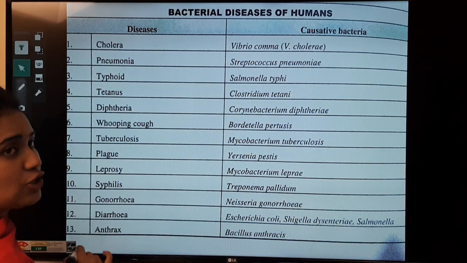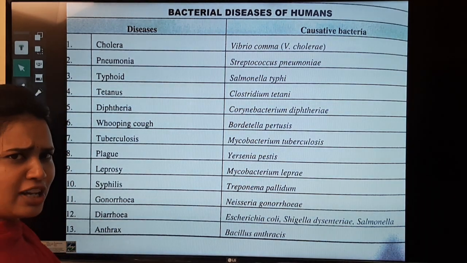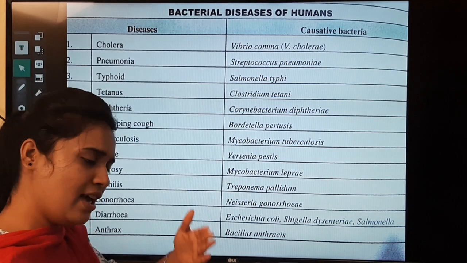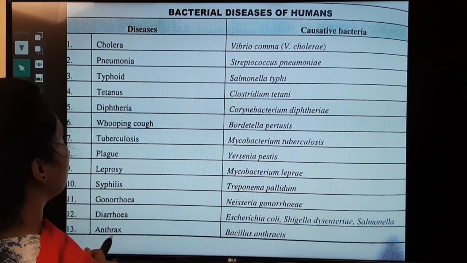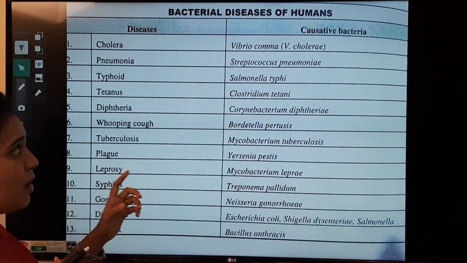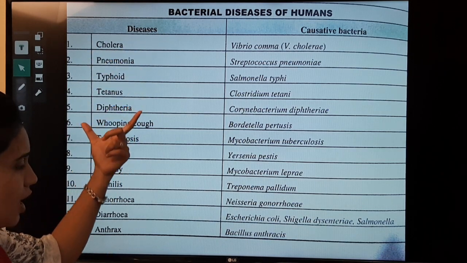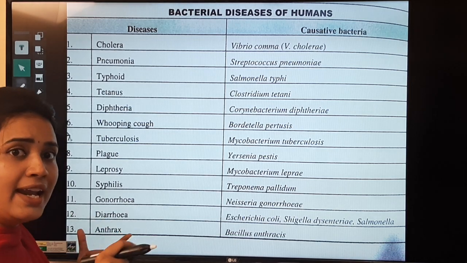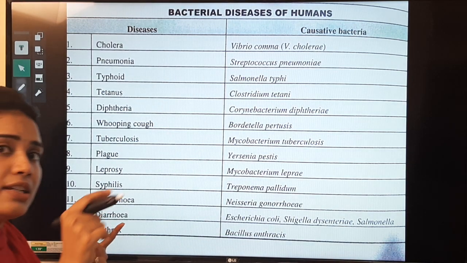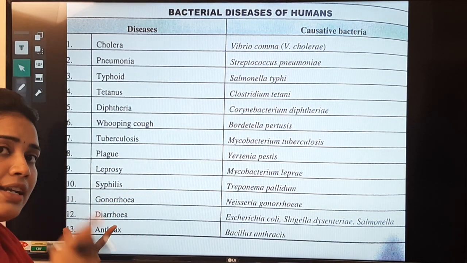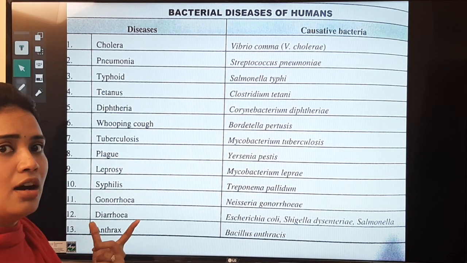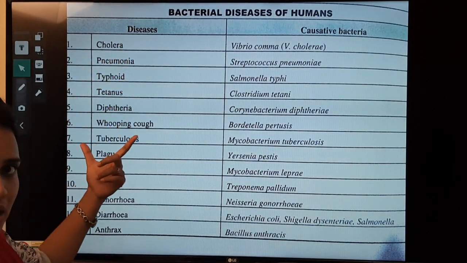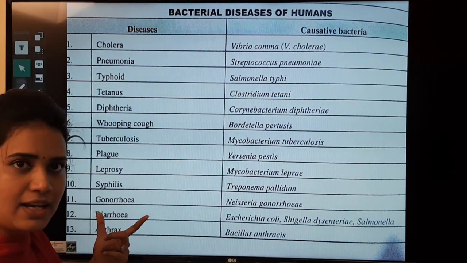Okay, first one is cholera. You people know about cholera. I will tell later how it causes the disease. Remember, the diseases I have shown here, these all are bacterial diseases. First you should identify whether the disease comes under bacteria or virus. Later you should remember the pathogen, which is the causative agent. Whatever I have lined up here, these all are the diseases that are caused by bacteria.